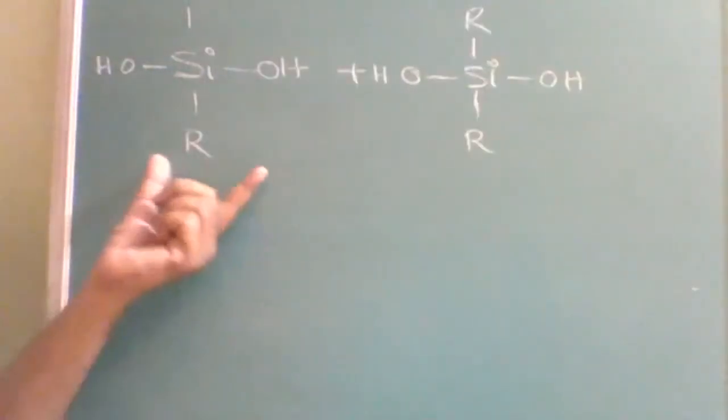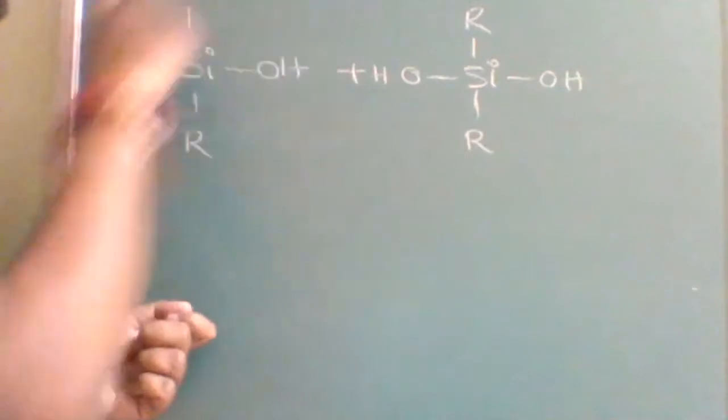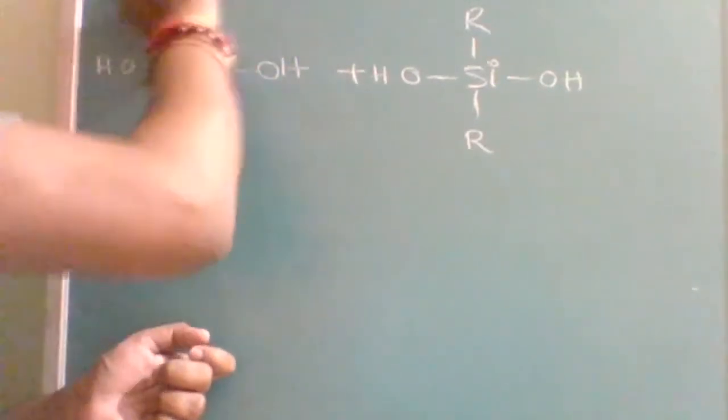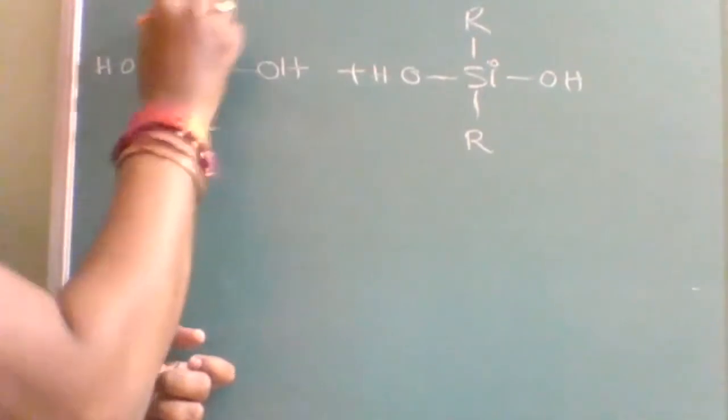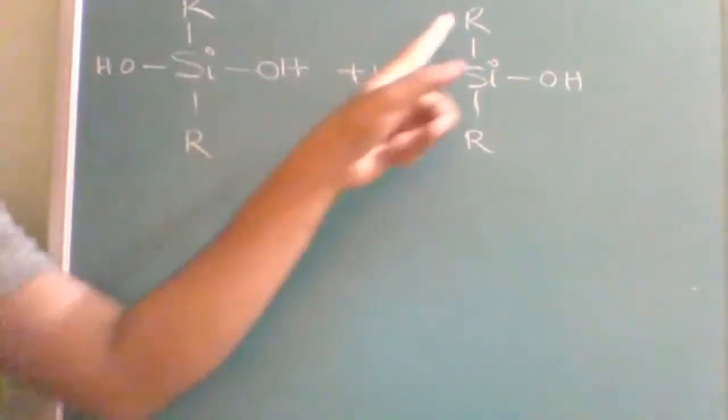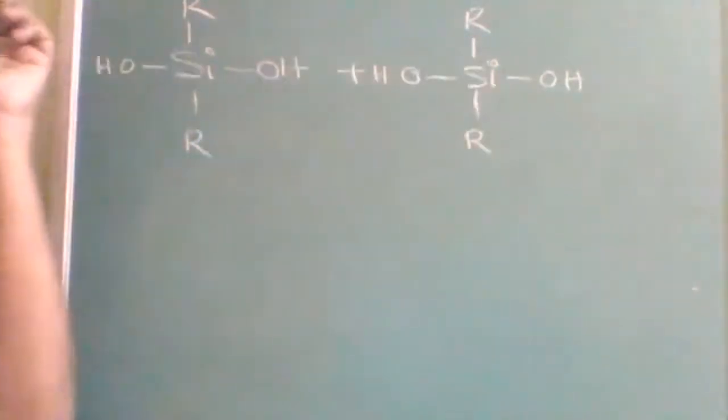For easiness, I have explained the preparation of this one molecule. Here it is R2SiOH2. Same way, R2SiOH2.